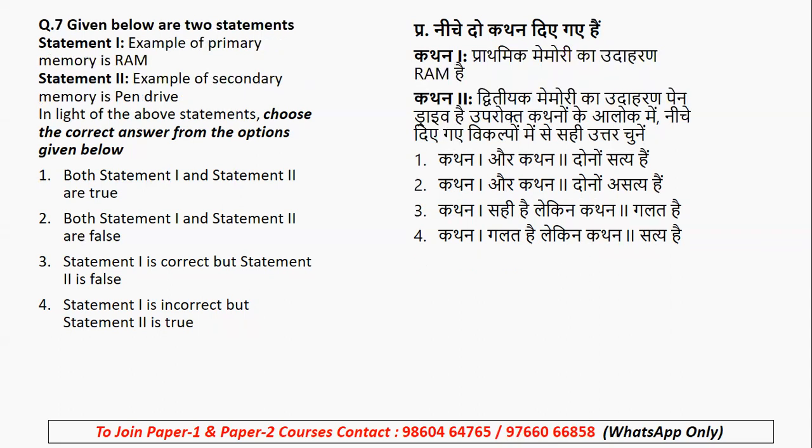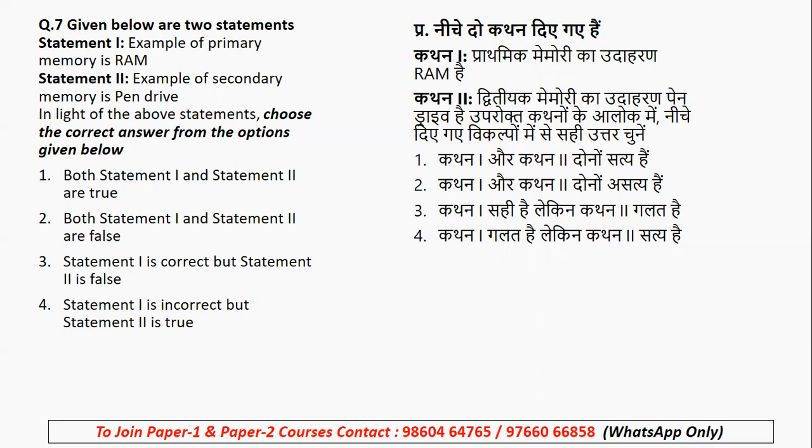Then question number 7. There are two statements, statement 1 and 2. Again, you need to tell whether the statement is right or whether it is wrong. Example of primary memory is RAM. Example of secondary memory is pen drive.